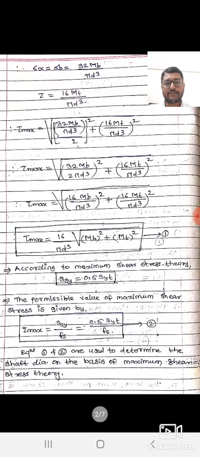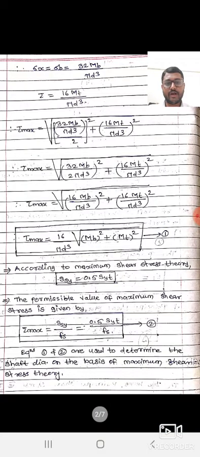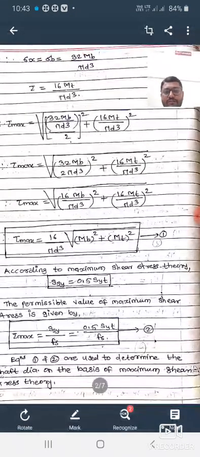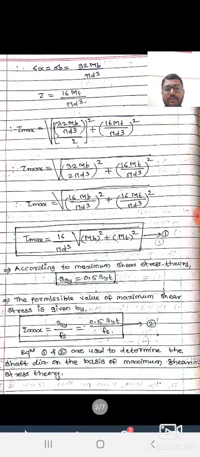So here, again we evaluate the given equation: tau max equal to (16 MB upon pi d cube) square plus (16 MT upon pi d cube) square, where MB and MT here are the bending moment and torsional moment. Then tau max equal to 16 upon pi d cube under root of MB square plus MT square. So this equation 1 is the maximum shear stress, equal to 16 upon pi d cube under root of MB square plus MT square.